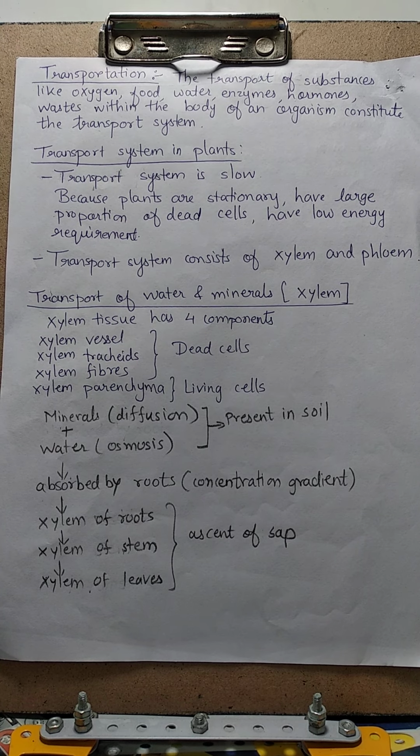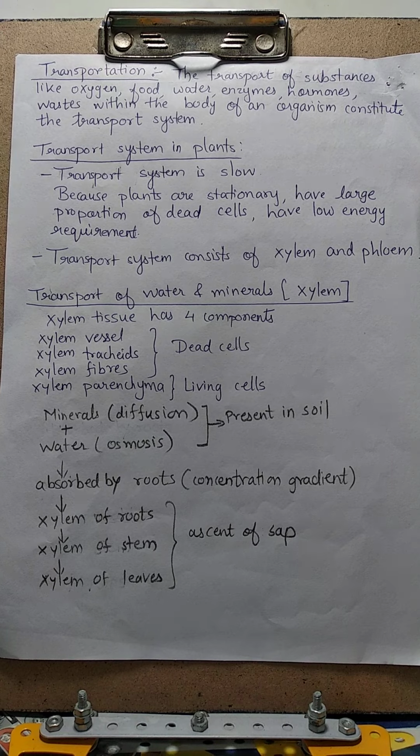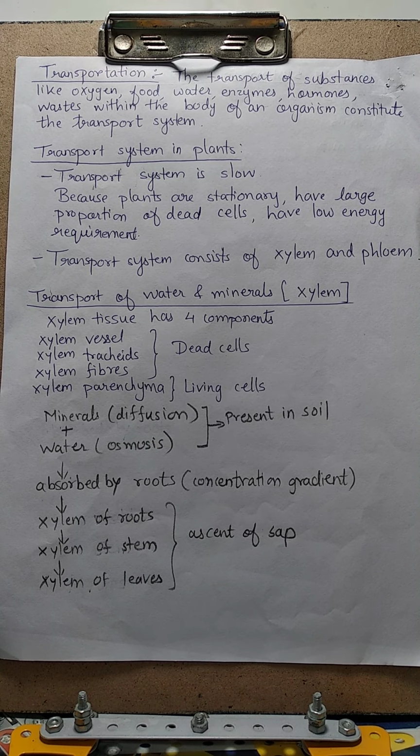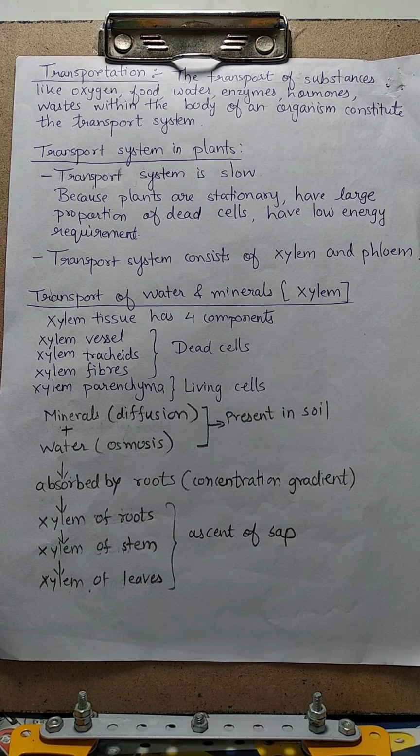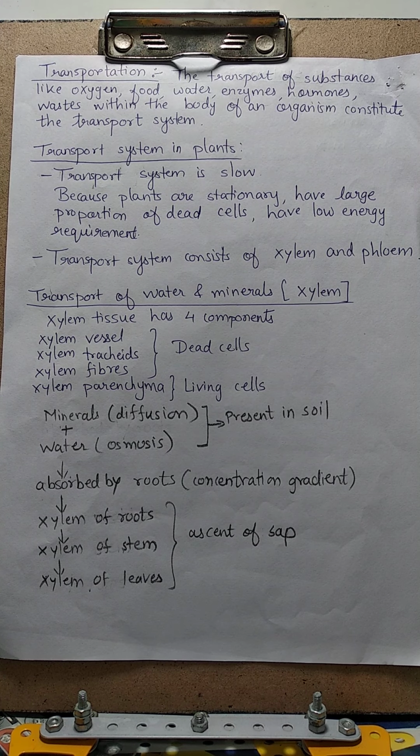We know that every cell of an organism needs energy to perform life processes, right? Food is the source of energy. So every cell of an organism needs food to get energy by the breakdown of food. So plants need a transport system, right? So why do plants need a transport system?